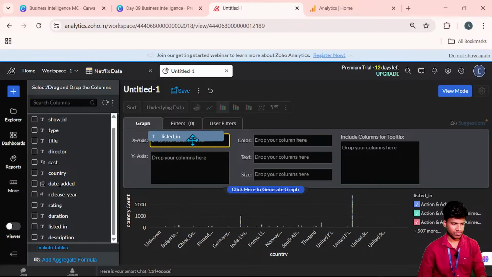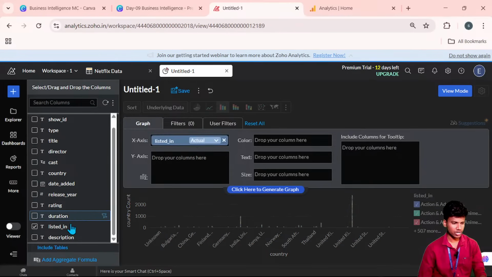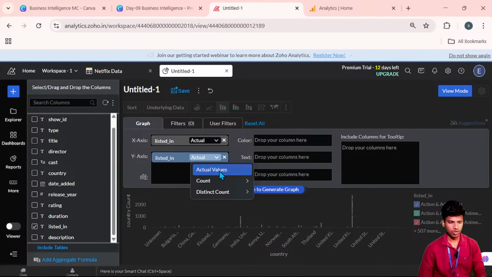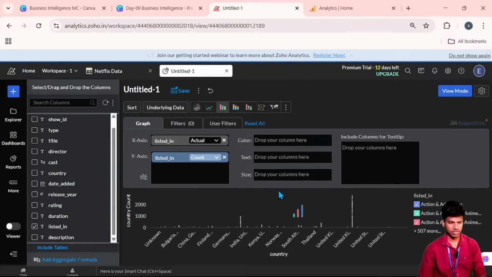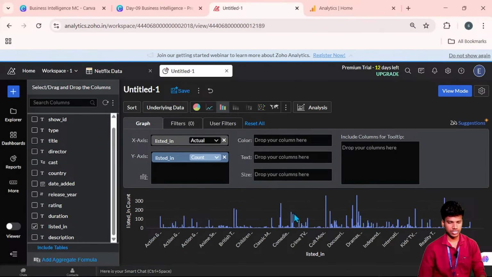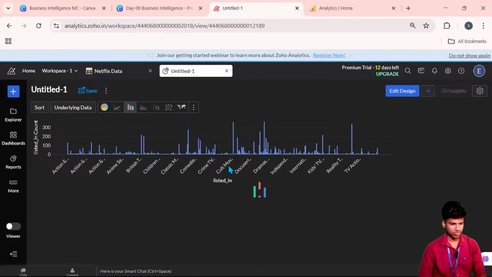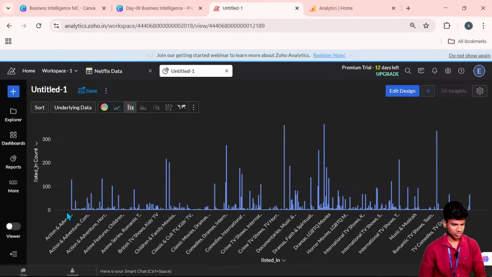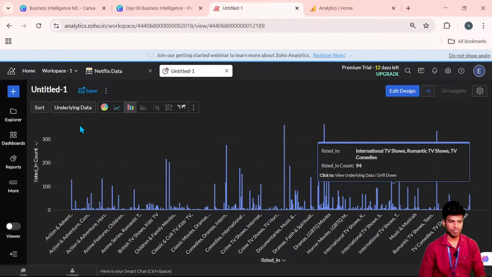So listed in, total count of the particular listed in. The listed in represents the genre of this particular thing. How many genres are here? So click generate and I'm going to view mode. So now action, adventure and things. So multiple genres are represented here.